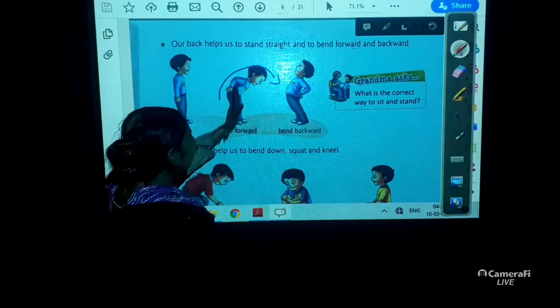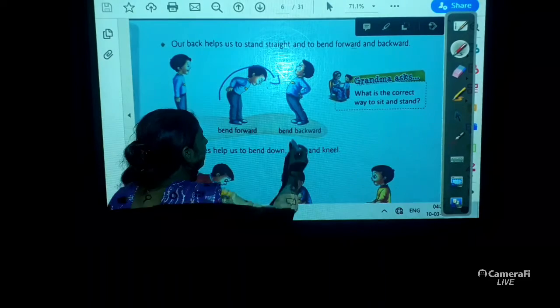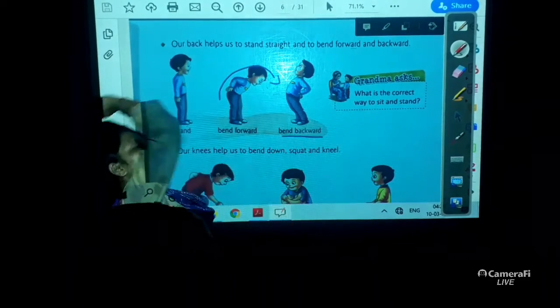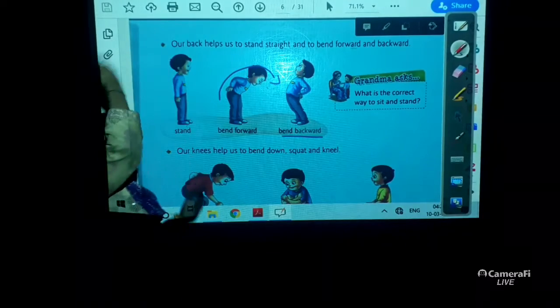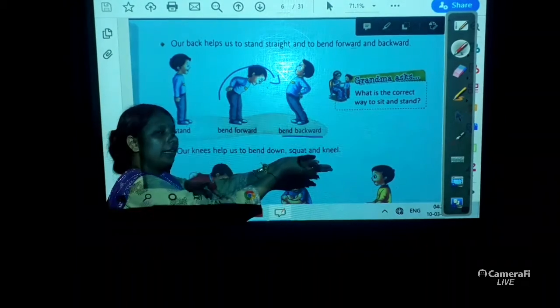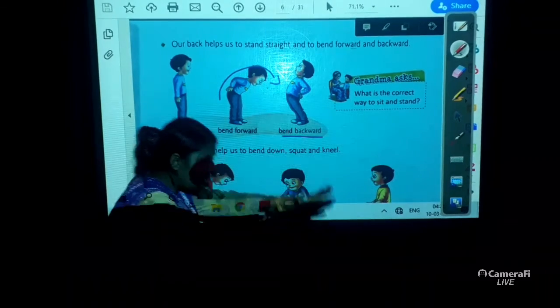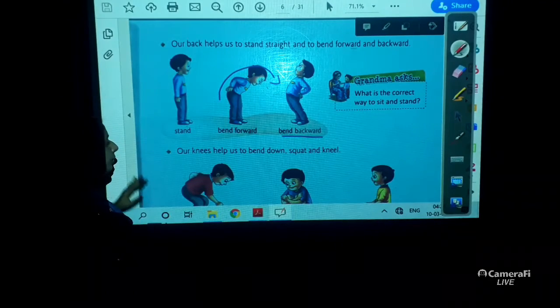Okay, the boy is bending forward and this boy is bending backward in this manner. This side is back and this side is front. So our back helps us to bend forward and backward.